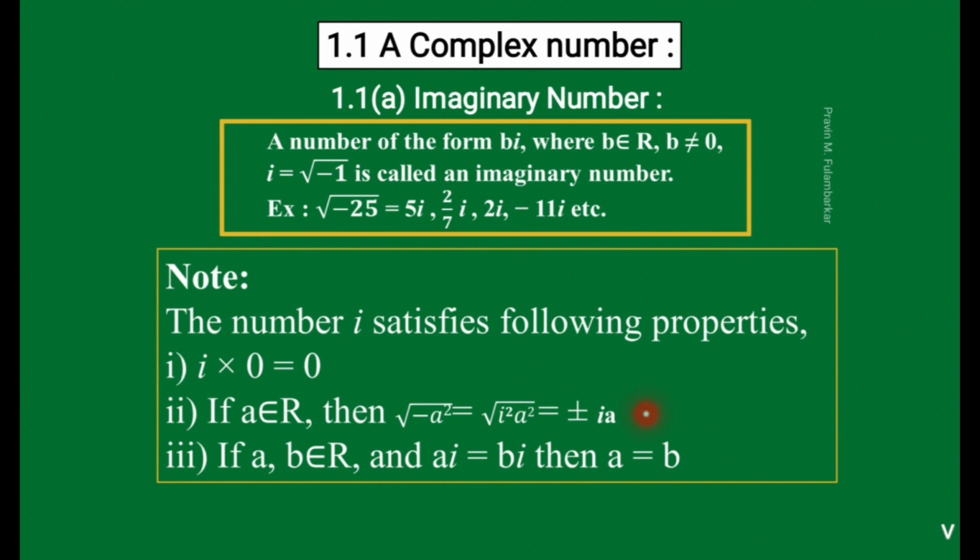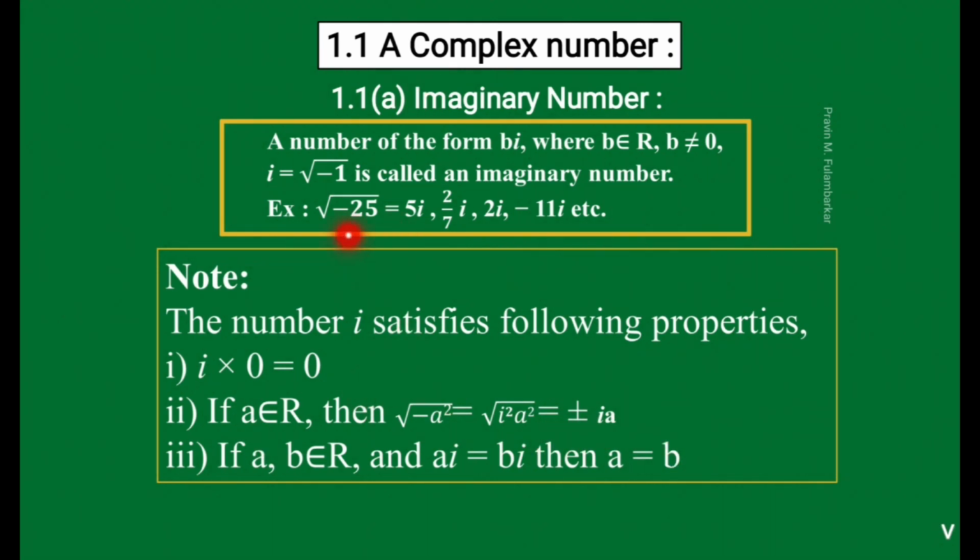Why do we always write plus or minus? Because, for example, when we calculate the square of plus 2, we get 4. When we calculate the square of minus 2, also we get 4. That means when 4 is given, we don't know whether the 4 is the square of plus 2 or minus 2. So while calculating the square root, we have to always write plus or minus. So the square root of i squared a squared, we have to write plus or minus ia. The square root of i squared is i, the square root of a squared is a.